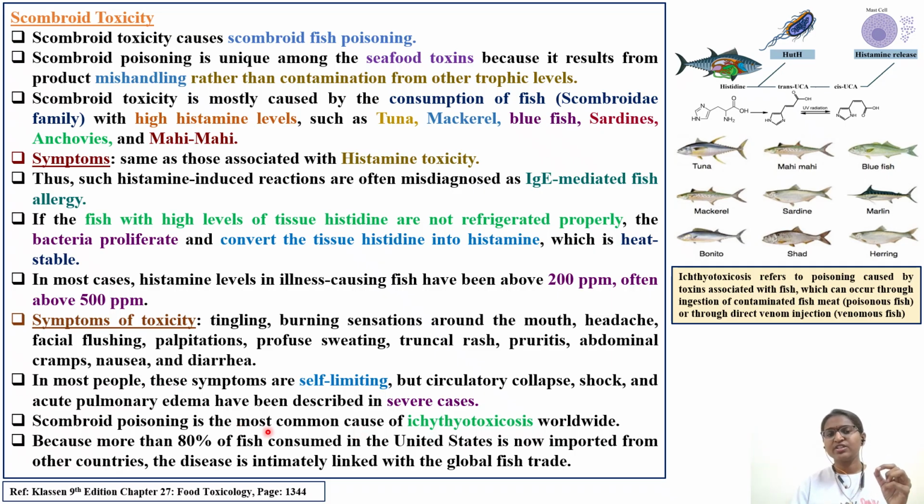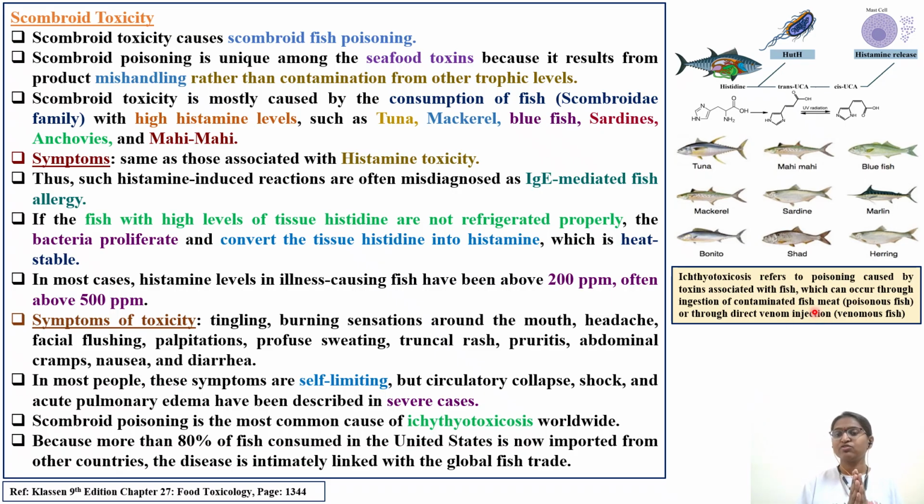Scombroid poisoning is the most common cause of ichthyotoxicosis worldwide. So try to learn about this particular terminology. What is this ichthyotoxicosis? Here you can pause the video and read. It is any kind of poisoning caused by toxins associated with fish, which can occur through ingestion of contaminated fish meat.